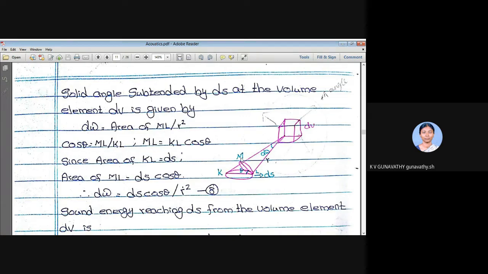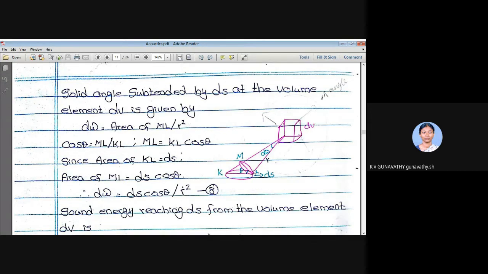Now take this triangle K, L and M. This is your theta. This will be exactly 90 degrees, because we have drawn a perpendicular surface area. So KL will be the hypotenuse, KM is the opposite side, and ML is the adjacent side. Please remember, this is your angle. This is 90 degrees, so KL is your hypotenuse and the remaining side ML constitutes your adjacent side.